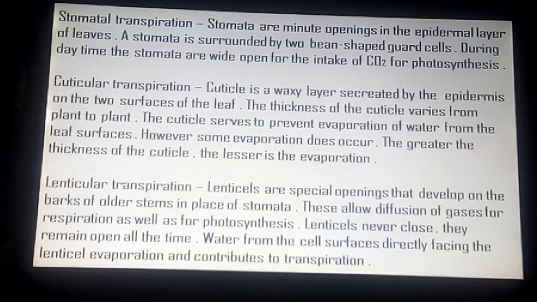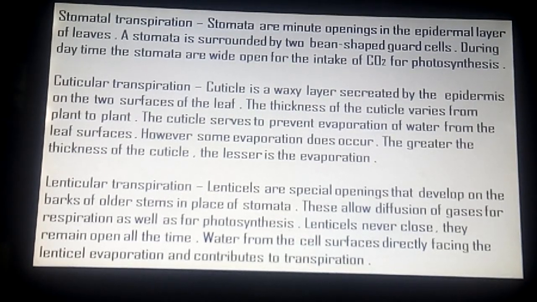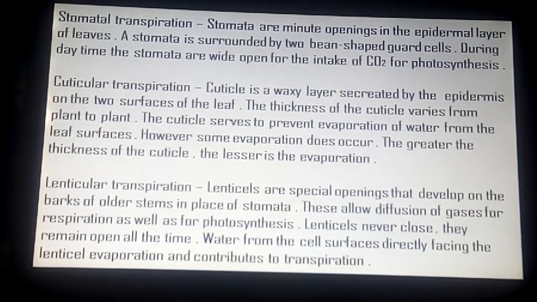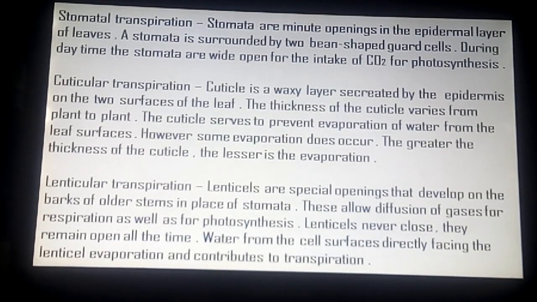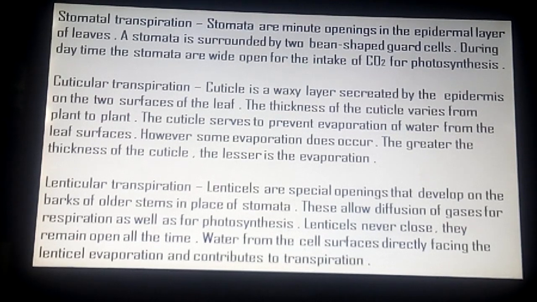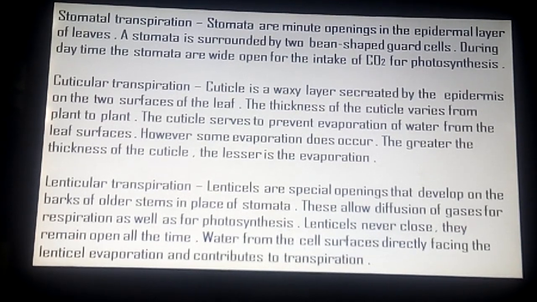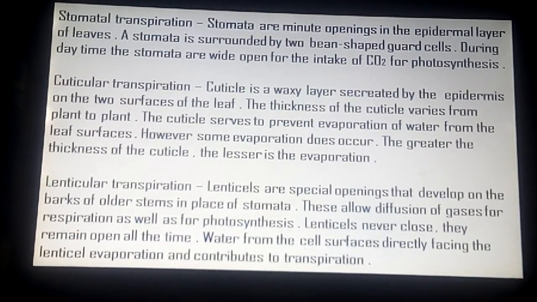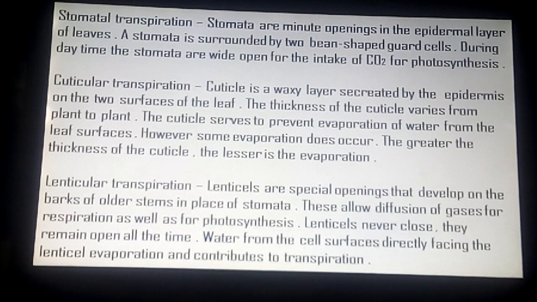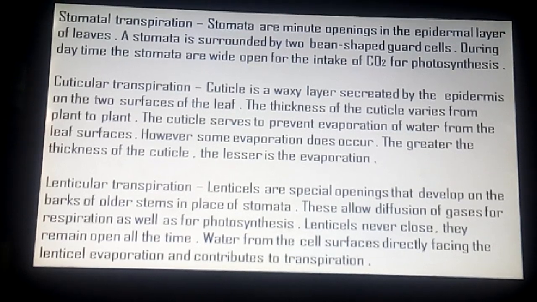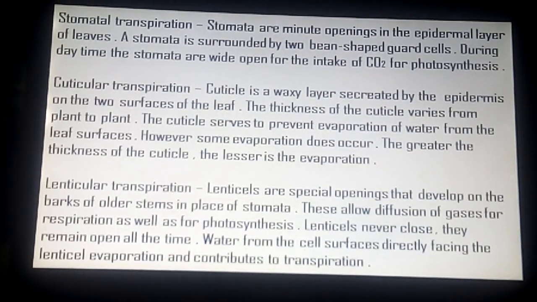Now, first, stomatal transpiration. Stomata are minute openings in the epidermal layer of leaves. A stoma is surrounded by two bean-shaped guard cells. During daytime, the stomata are wide open for the intake of CO2 for photosynthesis. In stomatal transpiration, the water vapor escapes through the stomata of the leaf. Water, after absorption by the root from the soil, rises up through the stem and reaches the tissues of the leaves through veins. Stomata are minute structures occurring in large numbers on the lower epidermis of a leaf.